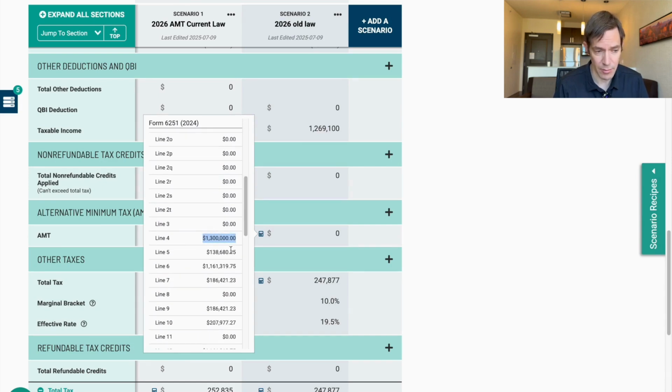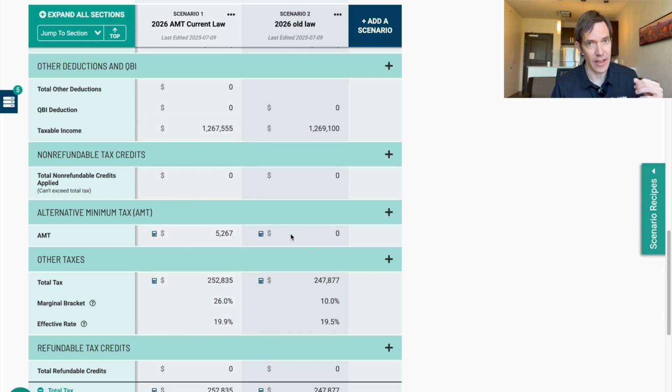The income is the same across both of these, but I have much more exemption. And remember, I think of that as like the standard deduction of AMT. That's the thing that everybody gets taken off of their income, and then we calculate the tax based on what's left. So that's what's happening here: that threshold is getting hit earlier, and then also the phase out is happening faster.